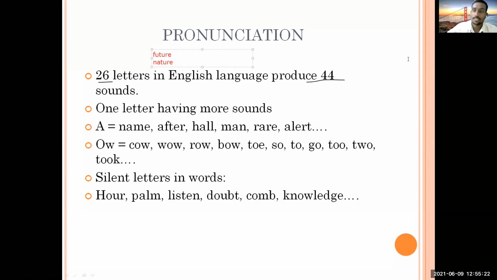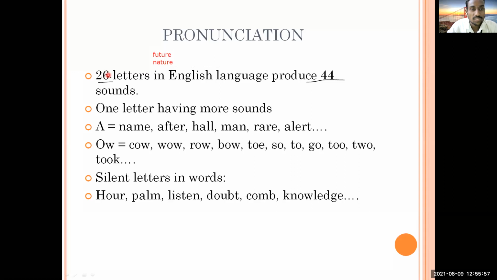So you have to listen to a lot of English words and sentences. You need to use the dictionary frequently, again and again. When you think you are not clear about the pronunciation, go and check it in the dictionary, listen to it or read it, whichever is possible. These days, because of online dictionaries, you are able to listen to it, but sometimes you can read it also, and I will show you how to read pronunciation in a dictionary.